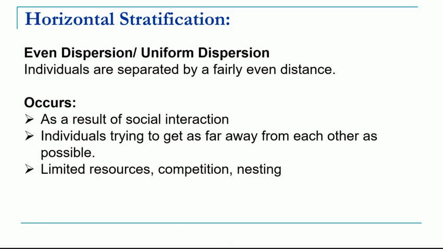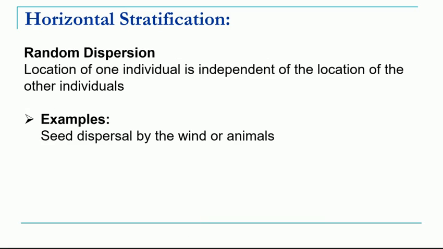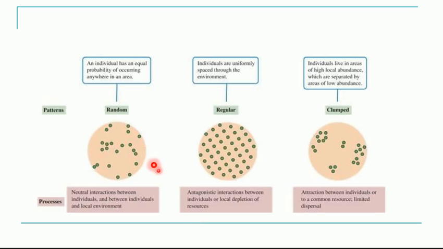The second type of horizontal stratification or dispersion is called even or uniform dispersion. Here individuals are separated at an even distance. Now why do individuals live at an even distance? First let's see a picture of this. So here in this picture we see the clumped dispersion.